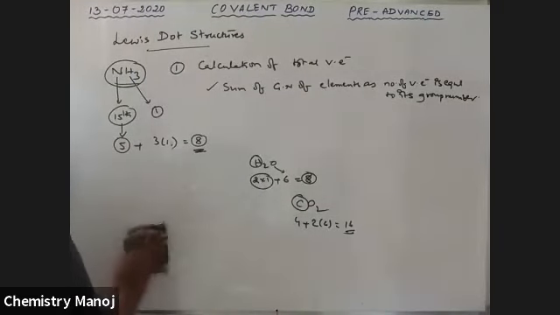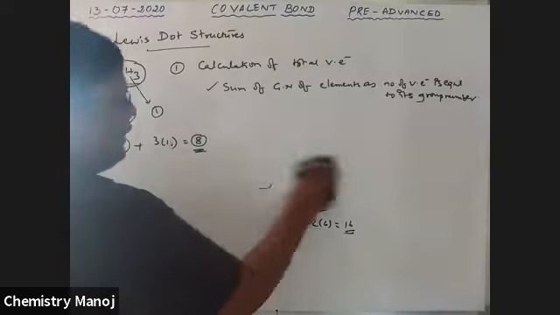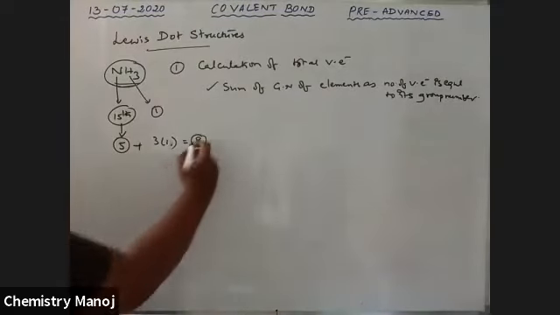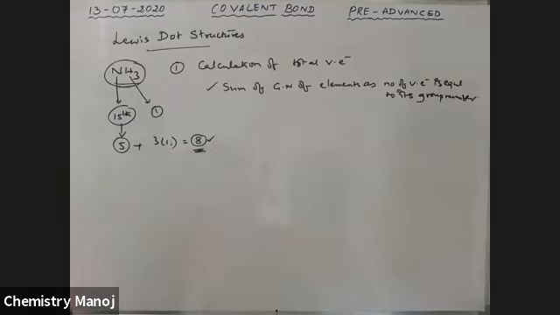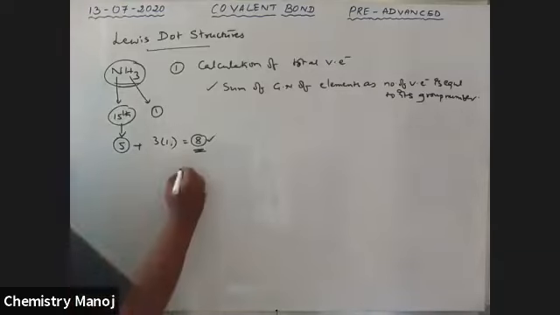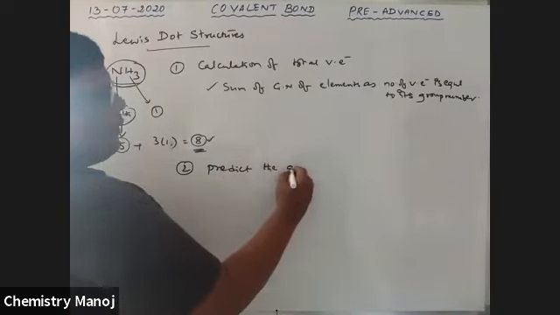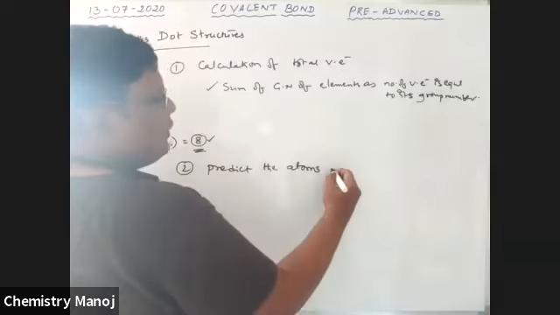So for NH3, this is the number of valency electrons. Okay. Now write down the atom's environment. Second step, predict the atom's environment.